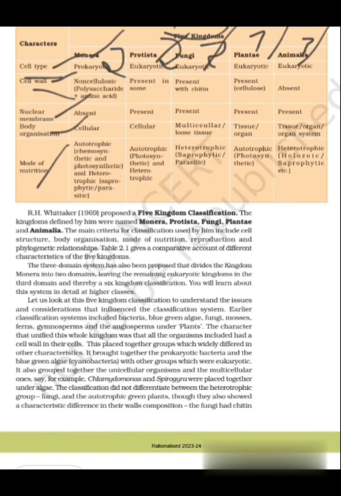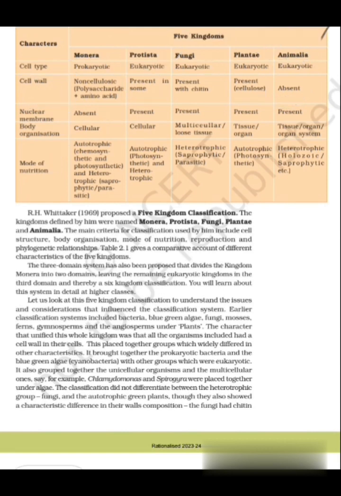Cell wall: Monera, non-cellulosic, that is polysaccharides and amino acids. Protista: cell wall present in some. Fungi: cell wall present with chitin. Plantae: cell wall present with cellulose. Animalia: cell wall absent. Nuclear membrane: Monera absent; Protista, Fungi, Plantae, Animalia present.